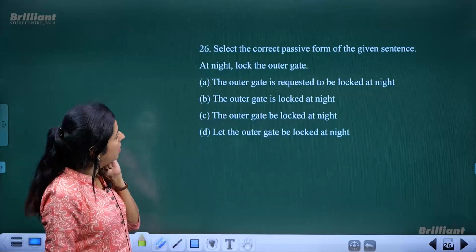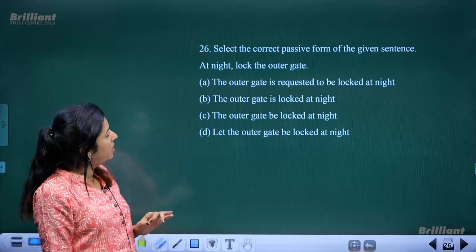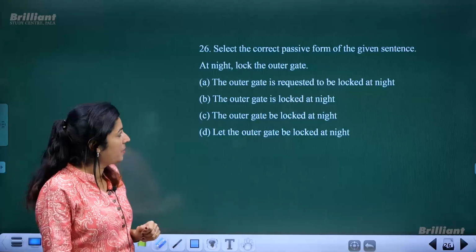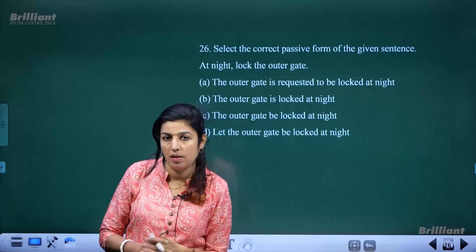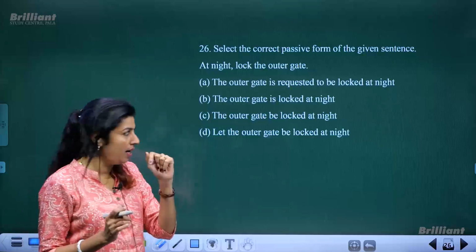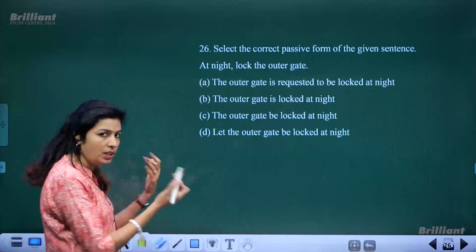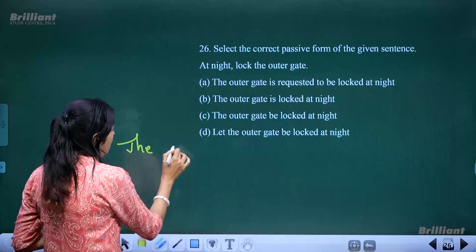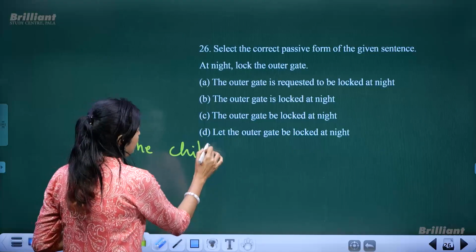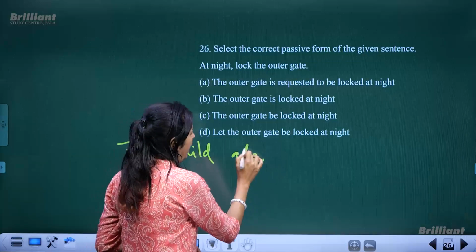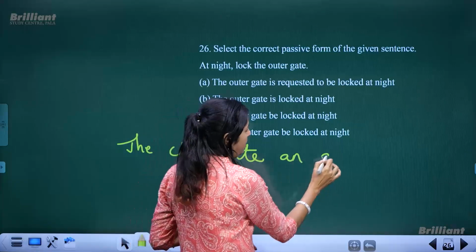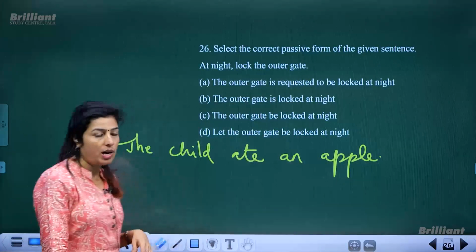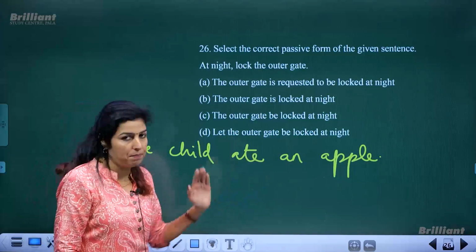Now next is, select the correct passive voice of the given sentence. You know what active and passive voices are. Okay, I'll give you one clue, another as a sample. The child ate an apple. The child ate an apple.